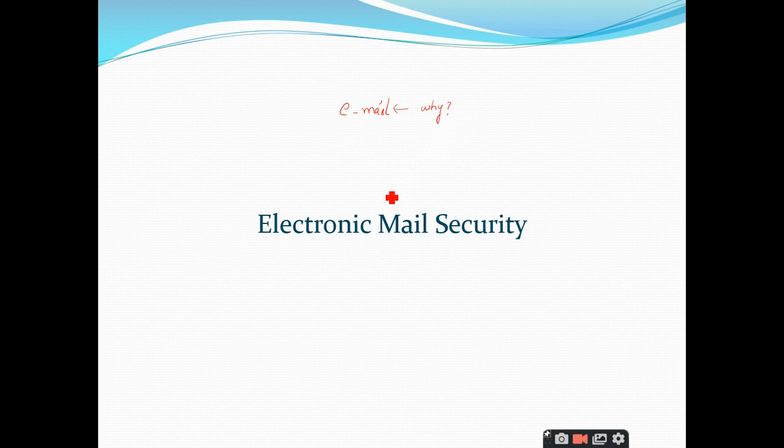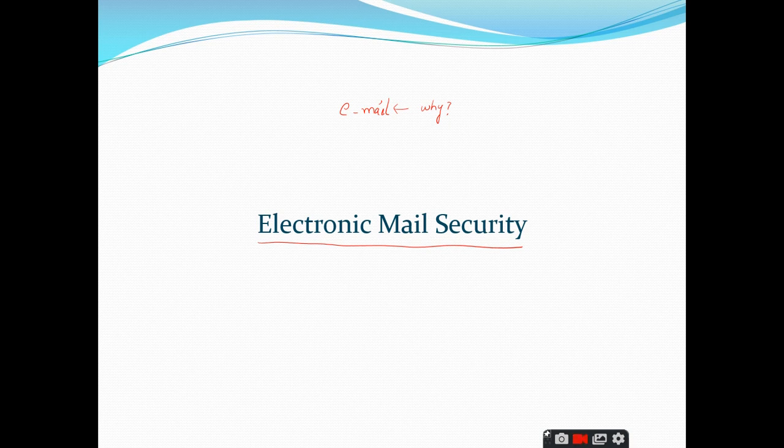And email security, let us call it that. Email security is a term for describing different procedures and techniques for protecting email. It can be the content, or you protect the confidentiality of the message from unauthorized users or from loss.